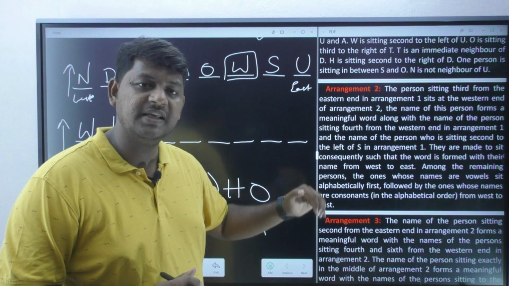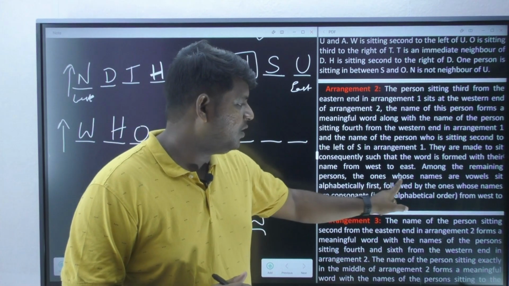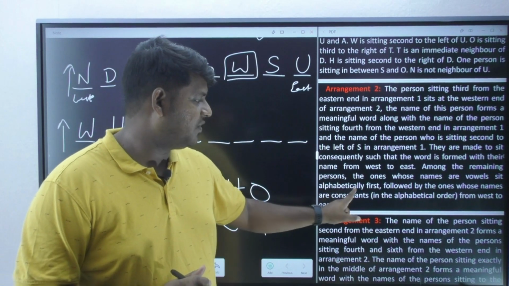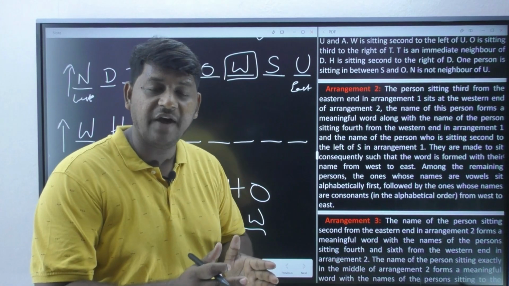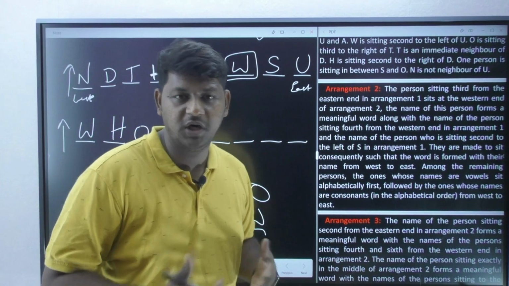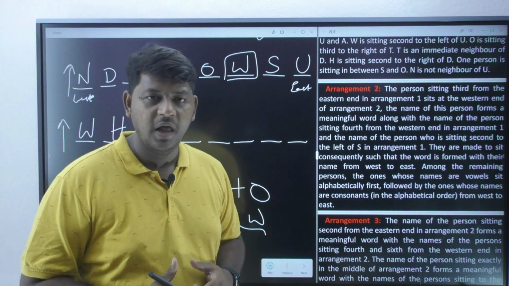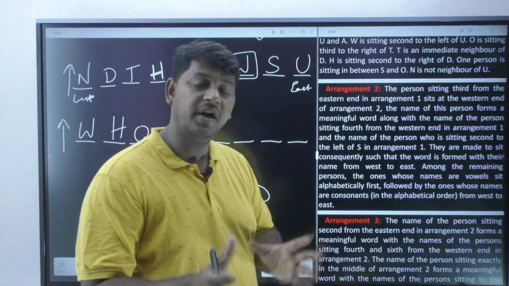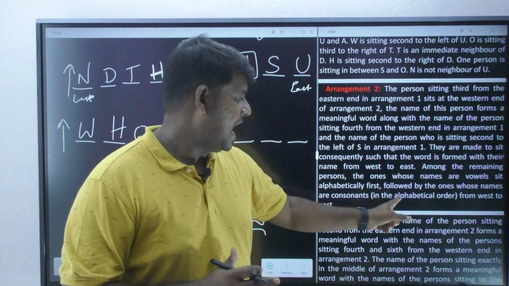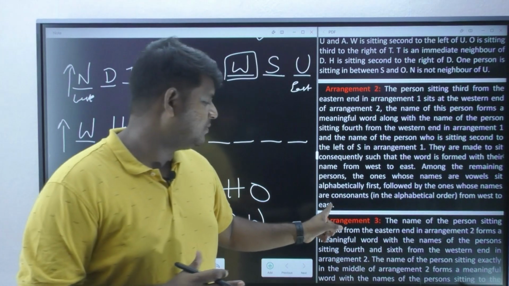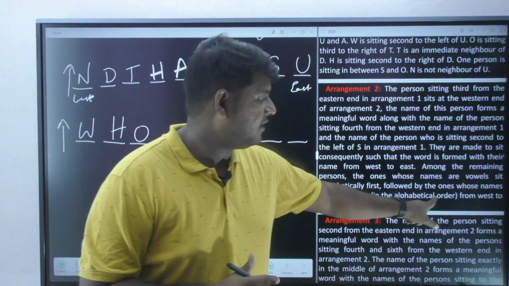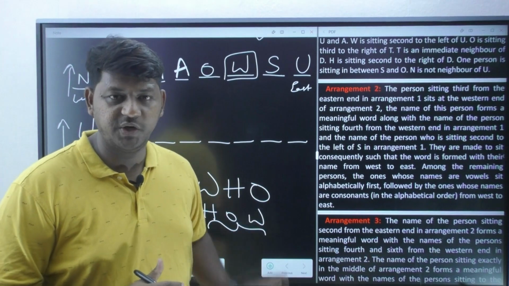Now how to bring these remaining persons? The ones whose names are vowels sit alphabetically first. So I have to bring the vowels. I hope you know what the vowels are: A, E, I, O, U. Correct? I have to bring them according to the alphabetical order, followed by the ones whose names are consonants in the alphabetical order from west to east.